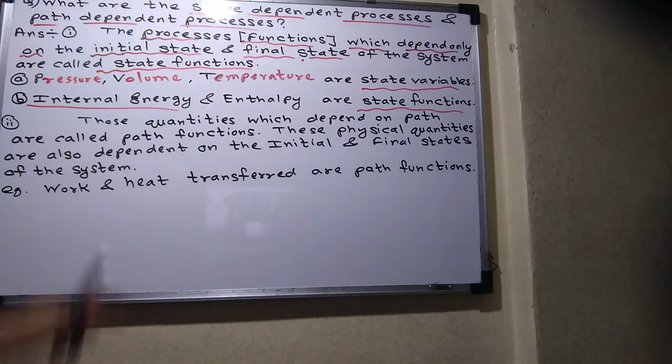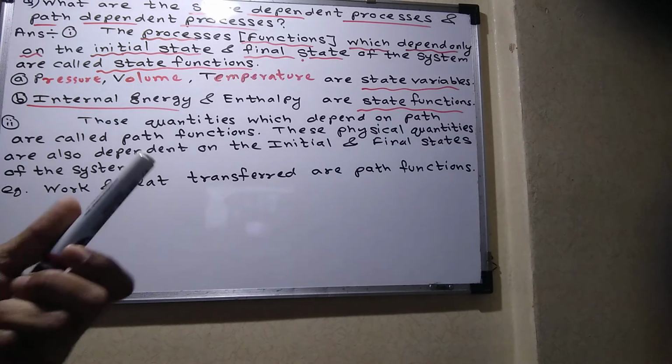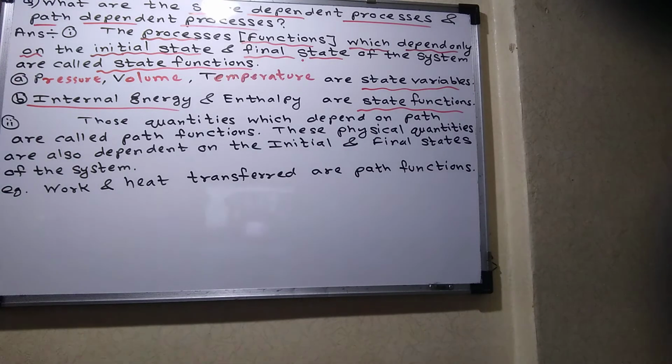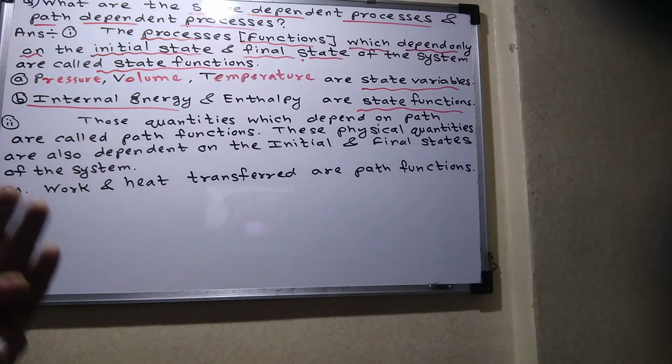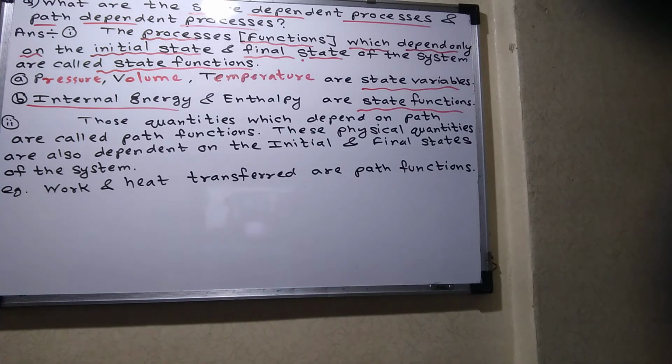Then enthalpy. Enthalpy is also one of the forms of energy. In chemistry, in thermodynamics, and in electrochemistry also we use enthalpy. Definition of enthalpy, you just revise from that part. When some chemical processes occur, heat is evolved or heat is absorbed. You know exothermic reactions and endothermic reactions, if you remember. For enthalpy also we are interested in the initial amount of enthalpy and the final amount of enthalpy. So enthalpy is also a state function.